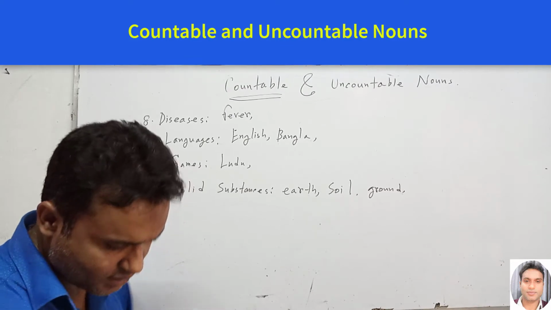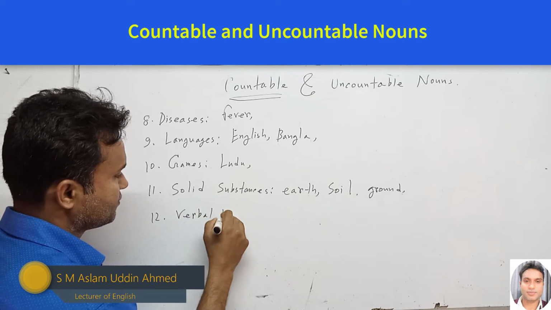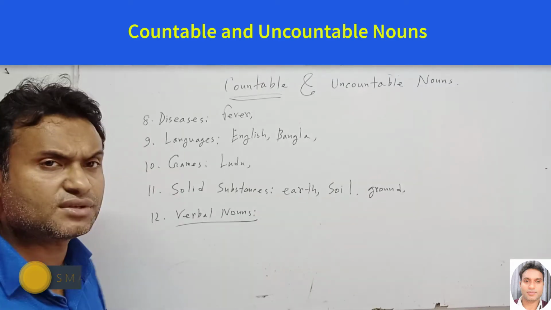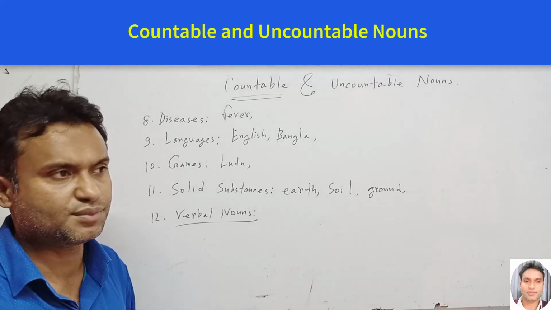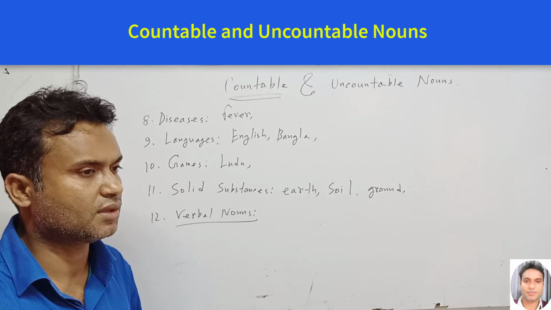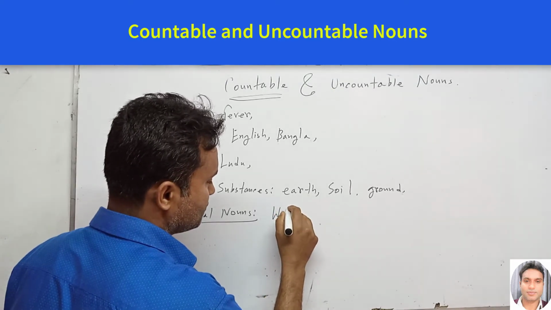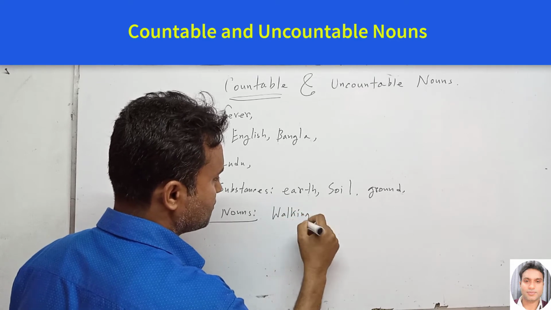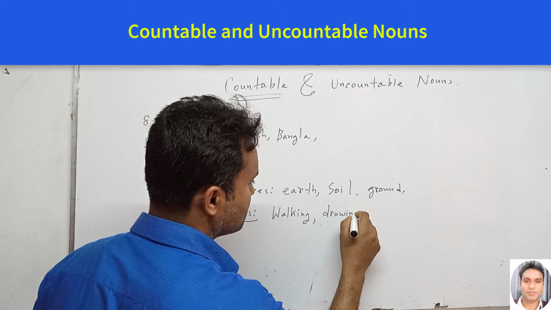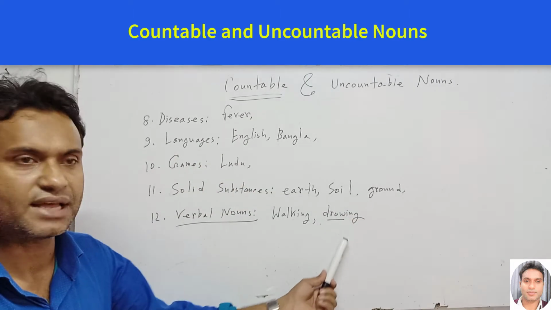Next one, verbal nouns. This is also an uncountable noun. For example, it is made from a verb: walking. Next one, drawing. Draw is the verb, but in the ing form it is used as a noun.